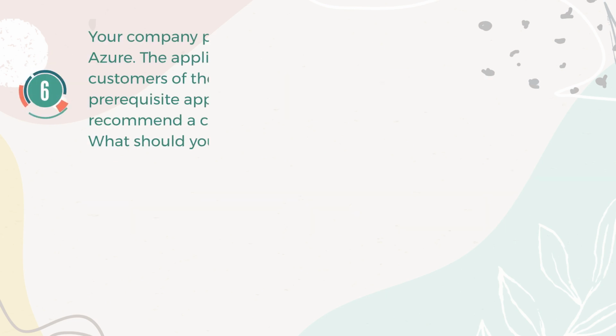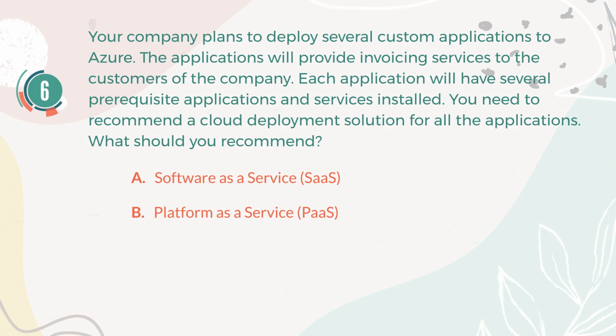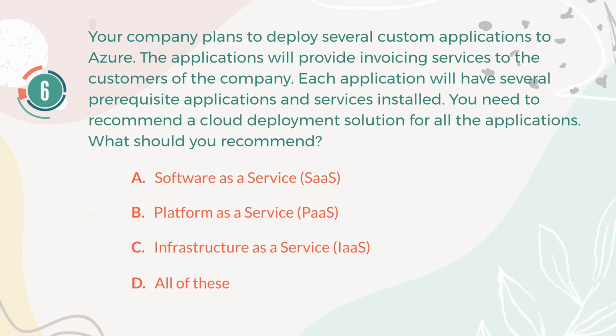Number 6. Your company plans to deploy several custom applications to Azure. The applications will provide invoicing services to the customers of the company. Each application will have several prerequisite applications and services installed. You need to recommend a cloud deployment solution for all the applications. What should you recommend? A. Software as a service. B. Platform as a service. C. Infrastructure as a service. D. All of these. The correct answer is C. Infrastructure as a service.